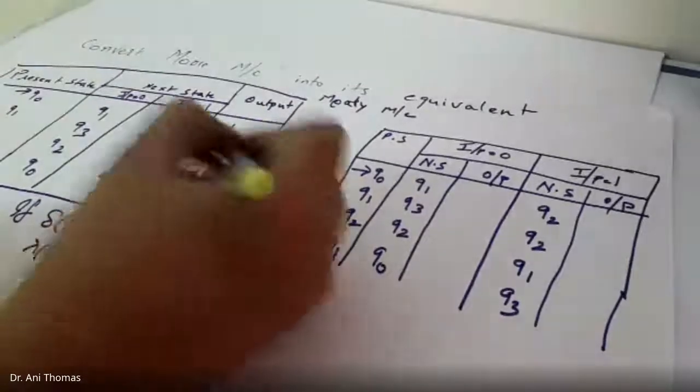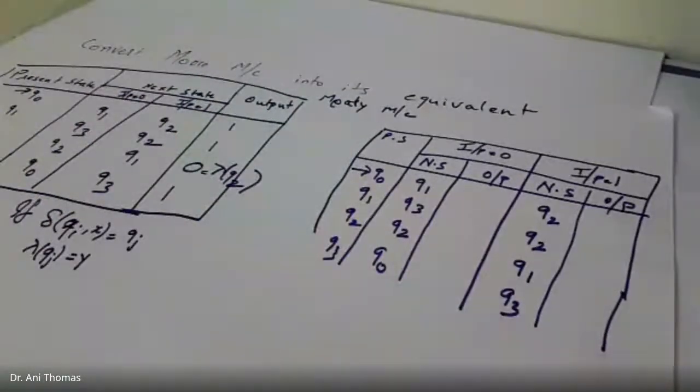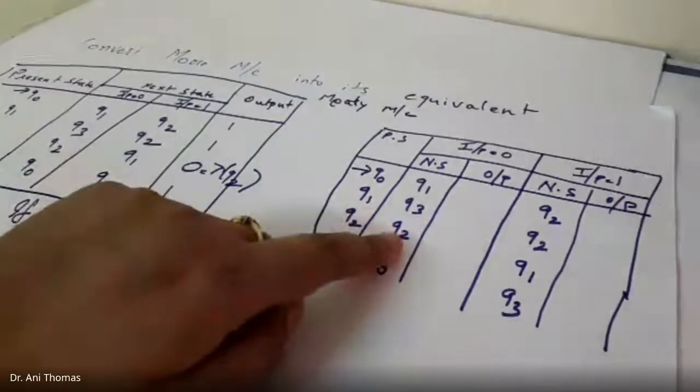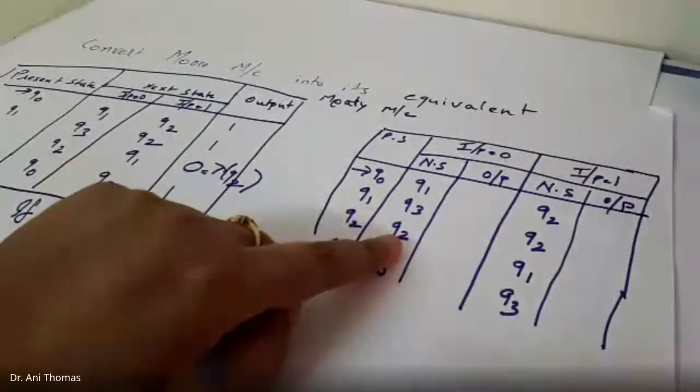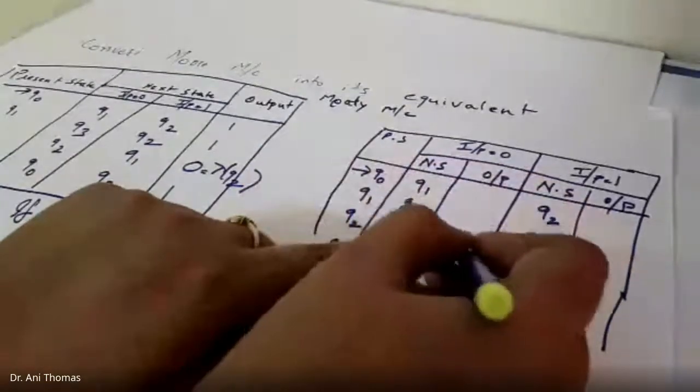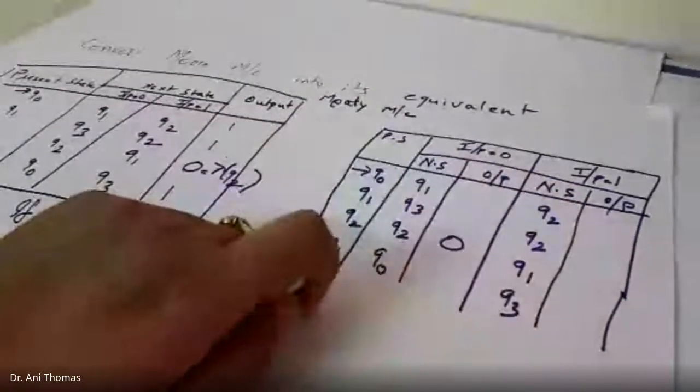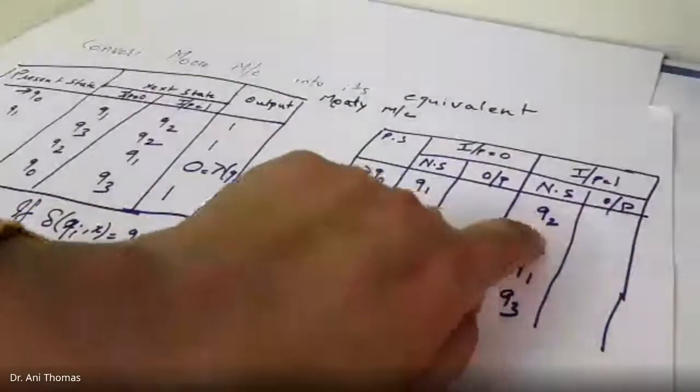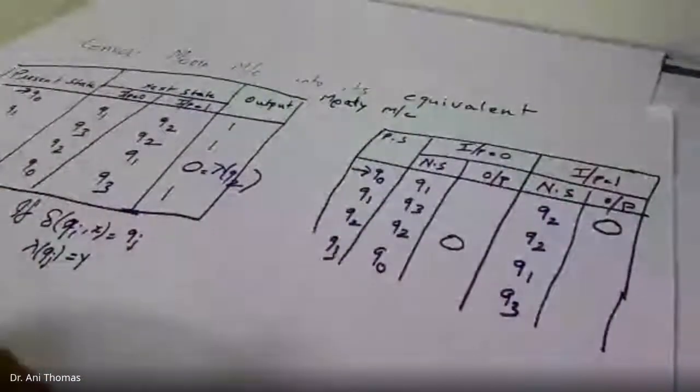Lambda Q2 is equal to 0. Rest all lambdas are 1. So first we will see where there is a Q2, we will put lambda Q2 as 0. There is again a Q2 here, we put lambda Q2 as 0. Again a Q2 here, we put lambda Q2 is equal to 0.